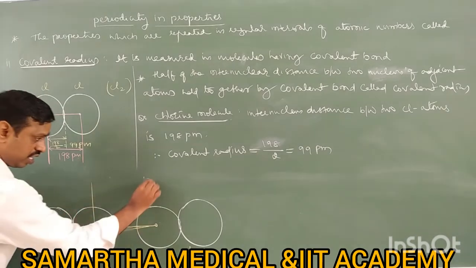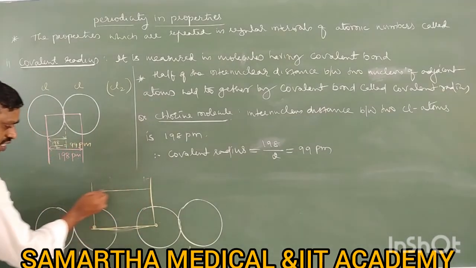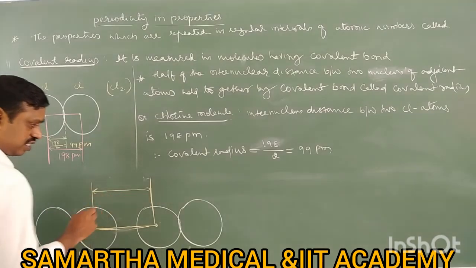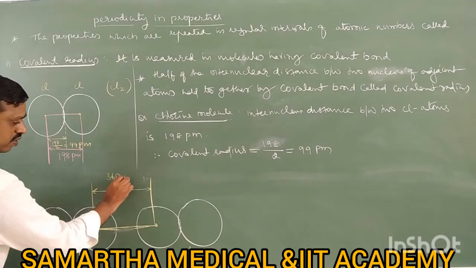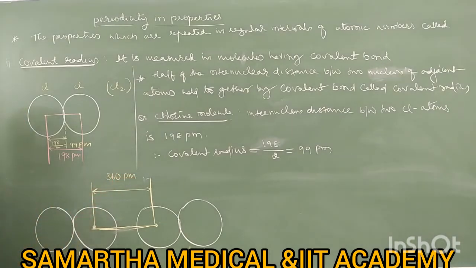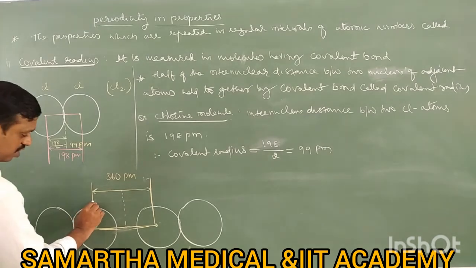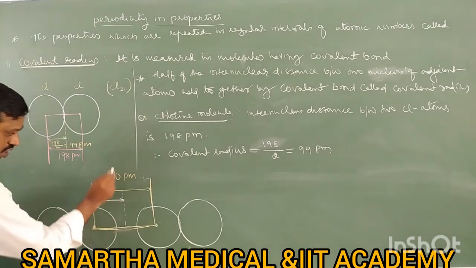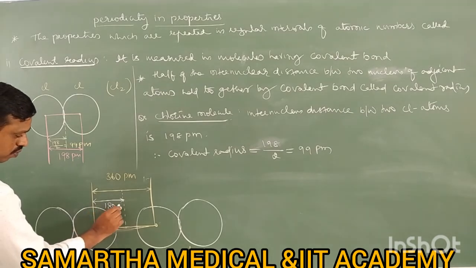Take this internuclear distance as x. For chlorine, the internuclear distance is 360 picometer between these two. Then we want half of the distance. Half of it is 360 by 2, which is 180 picometer.